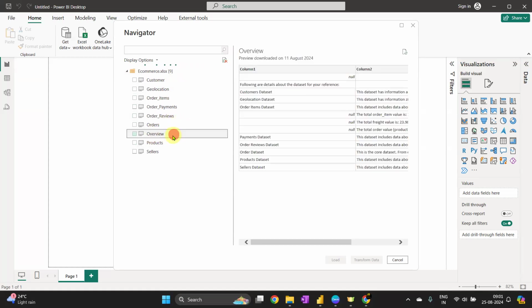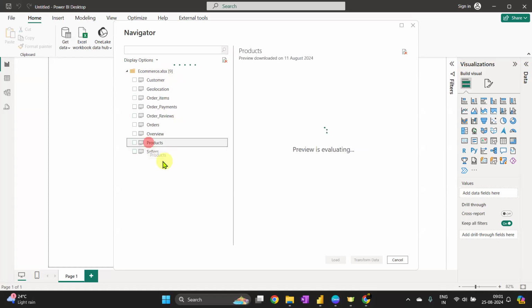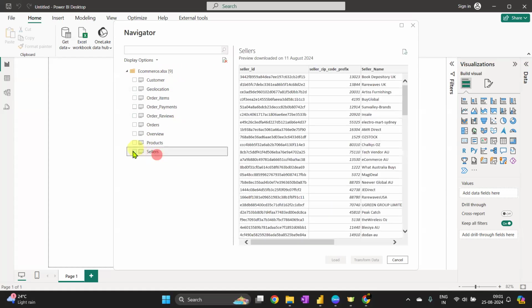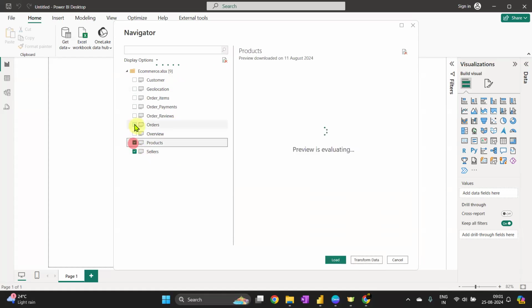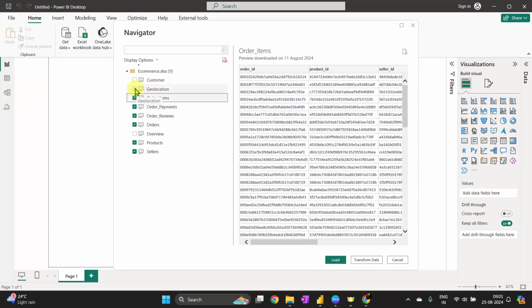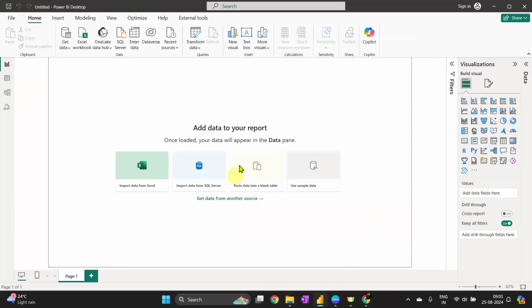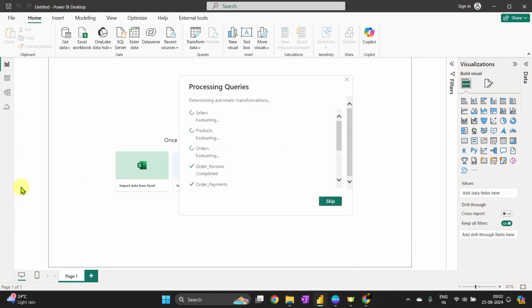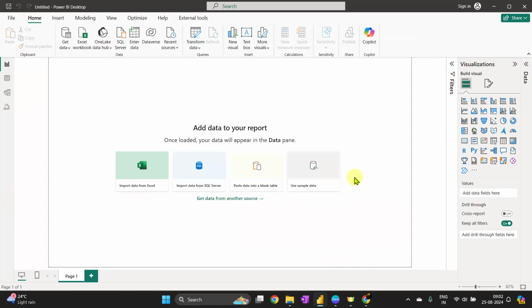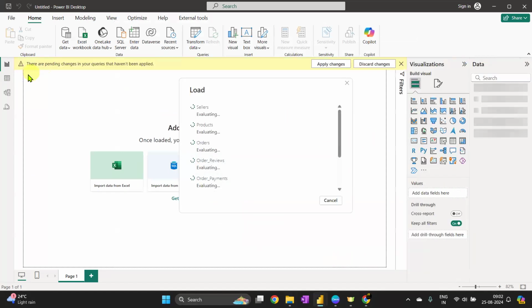There is nothing about overview. You do not have to work with overview. Product and seller. So let's select all of it, except overview, I need all of it. So I am going to click on load. I hope there is nothing to transform. Yes. Good.